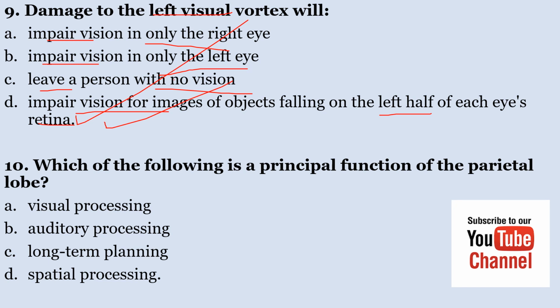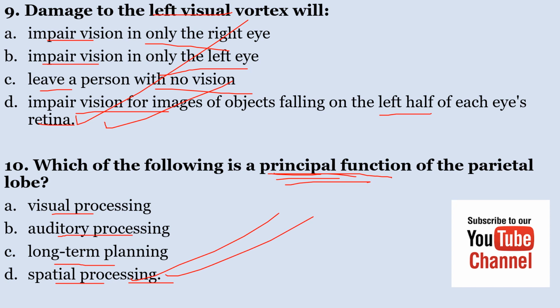Number 10, which of the following is the principal function of the parietal lobe? A, visual processing, B, auditory processing, C, long-term planning, D, spatial processing. The keyword here is principal function of the parietal lobe. The correct answer is spatial processing.